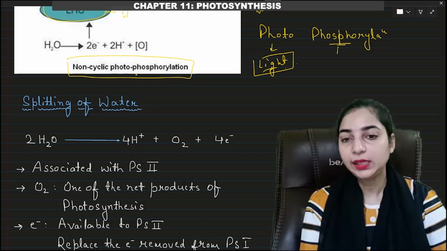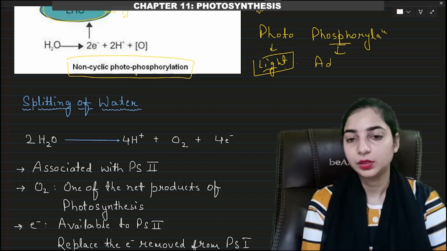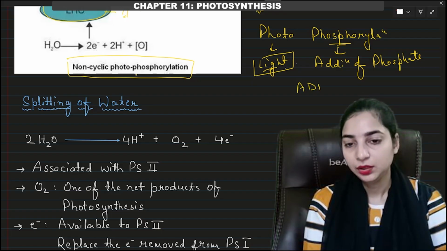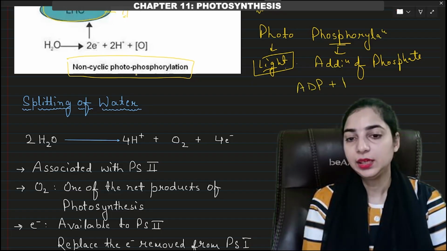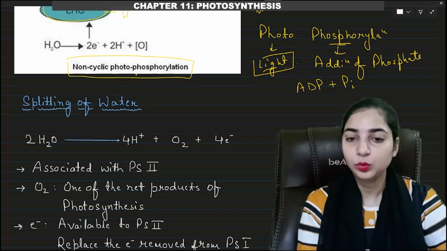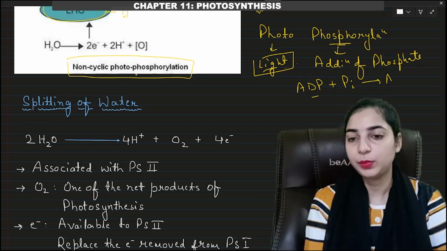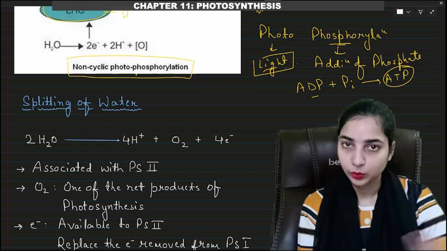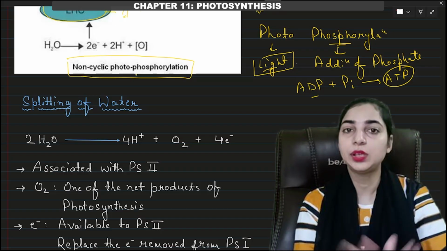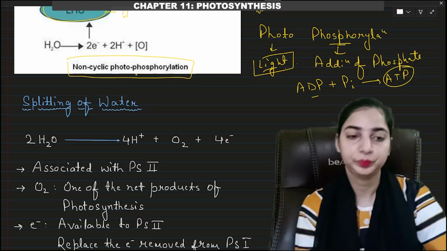Then phosphorylation means addition of phosphate. So during this process, the ADP gets the inorganic phosphate. Okay, the inorganic phosphate is added to the ADP, which results in the formation of ATP. Therefore, this is known as phosphorylation. Okay, and since light is used, light is important, therefore the process is known as photophosphorylation.